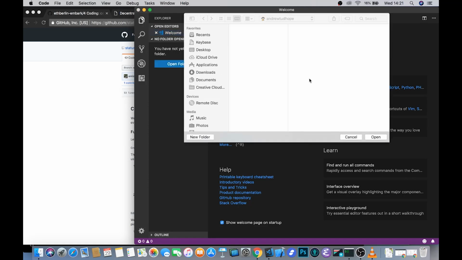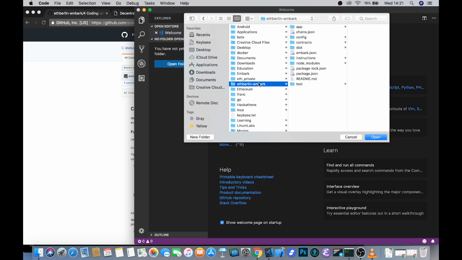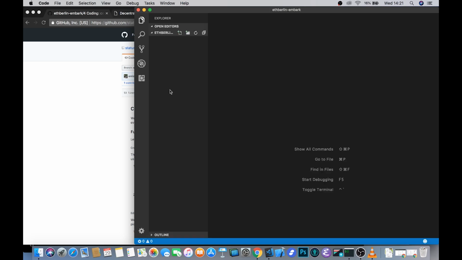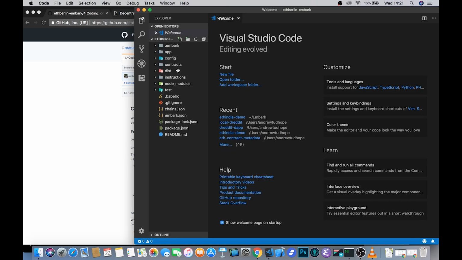So we can go ahead and open our ETH Berlin Embark repository. The structure should be fairly familiar from what we've already done and looked at in our terminal. We've got our app folder, the config folder, contracts, which is where the shell for the Twitter exists that we're about to fill in. Dist, which is what gets served to the website once everything in app has been bundled and built. And then this test folder, which includes a JavaScript file that we're going to use to test our smart contract that we're about to write.